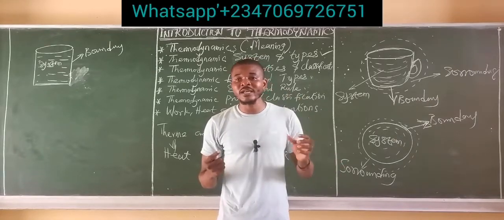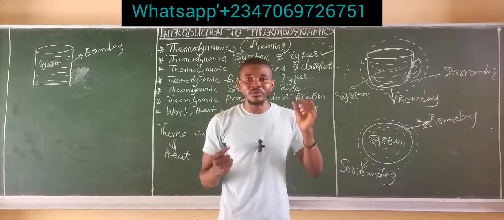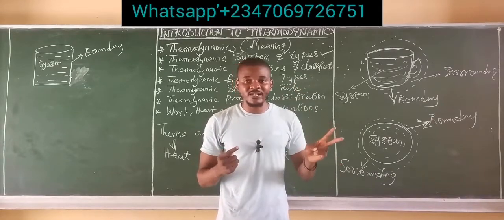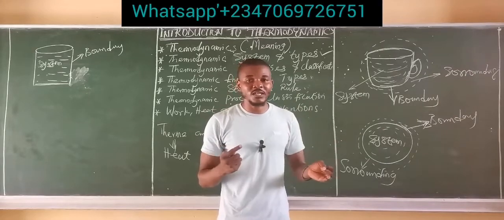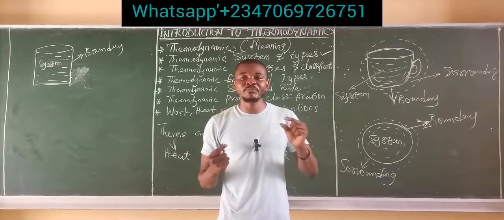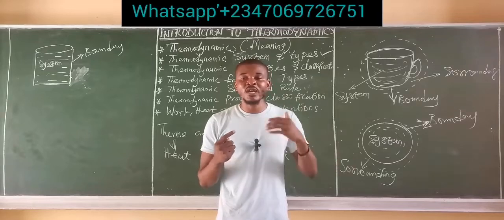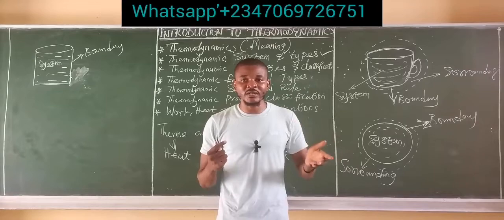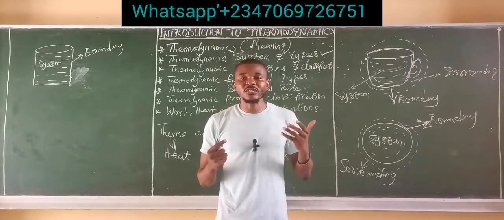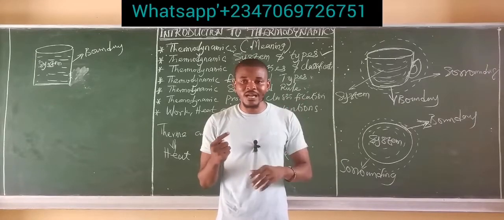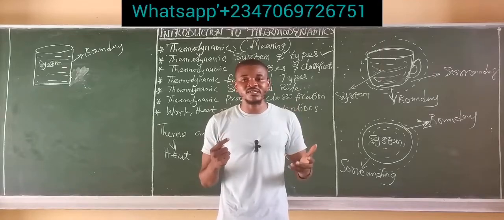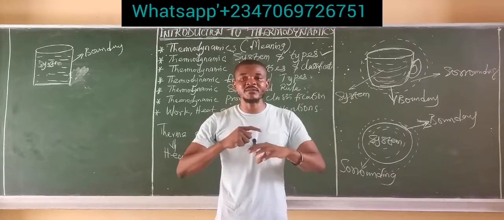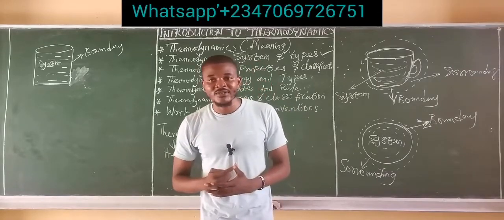So that is why it is called a special type of a closed system, but it is not really a type of a system. Generally, we have just two types of systems, the open systems and the closed systems, whereas the isolated system is simply a special type of the closed system because it also has to do with non-exchange between the system and the surrounding. In the case of the isolated system, heat is also trapped. Heat cannot cross the boundary between the system and the surrounding. That is why it is simply called an isolated system. It is simply isolated from the surrounding.